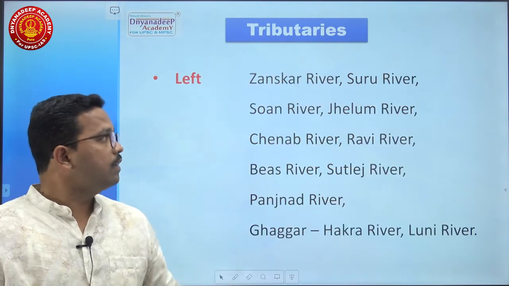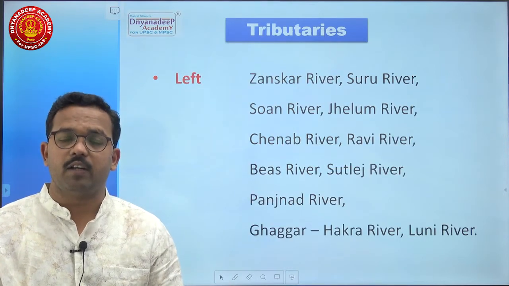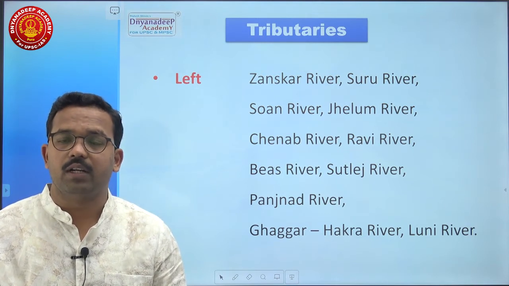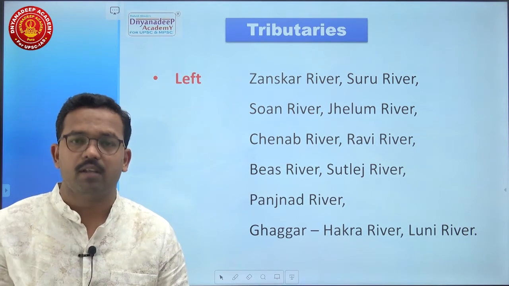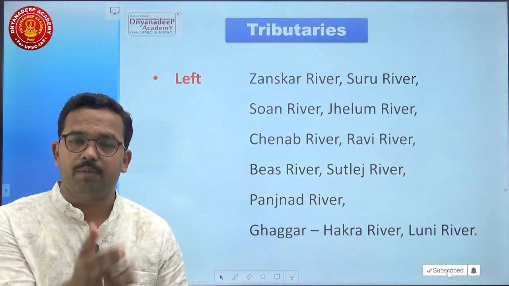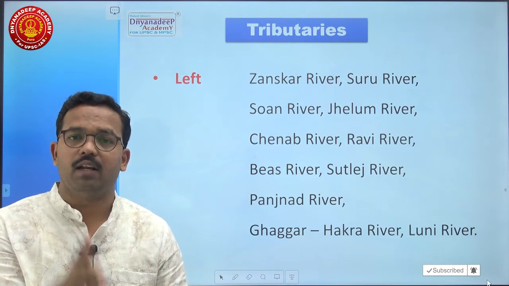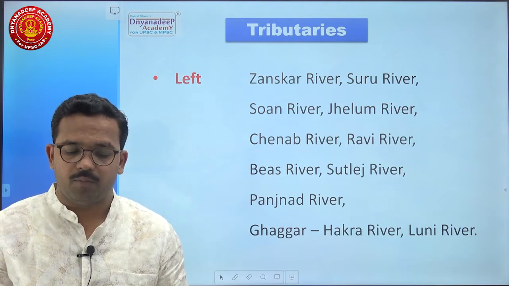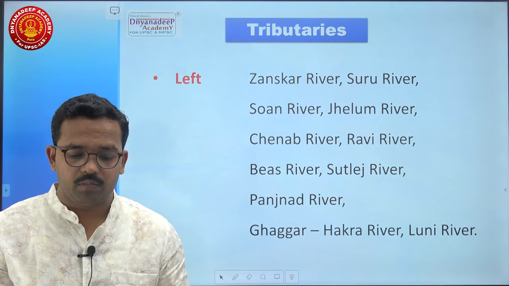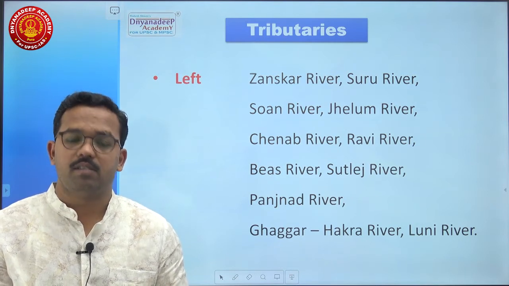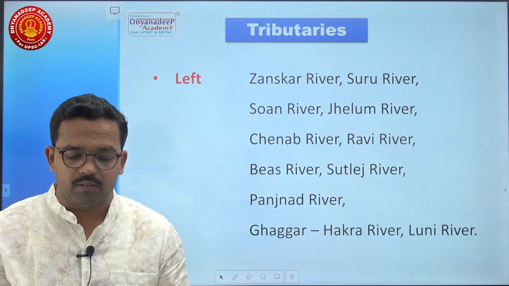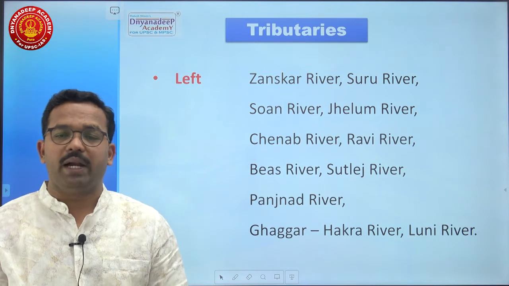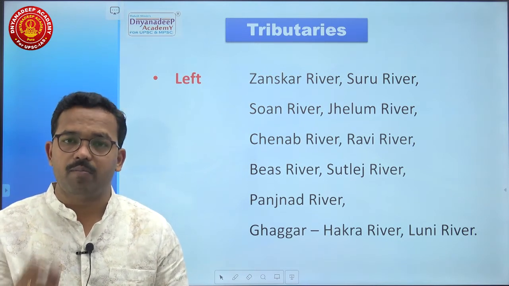Then about tributaries. Tributaries of the Indus river system have been classified into left bank tributaries and right bank tributaries. This is a potential area where you could get a question. UPSC could give you names of the rivers and ask which among the following are right bank tributaries of Indus or which are left bank tributaries of the Indus. Here the left bank tributaries are Zaskar, Suru, Son, Jhelum, Chenab, Ravi, Bias, Satluj, Panjnad, and Ghaggar, Hakra river, and also Luni river. So all these are left bank tributaries. I would suggest every one of you to remember all the names.